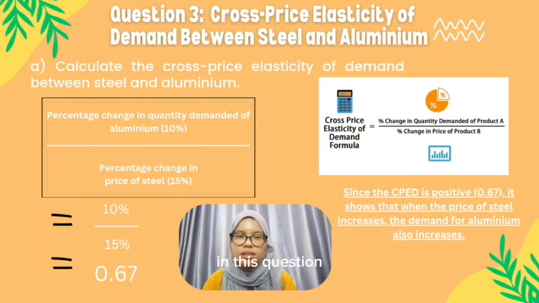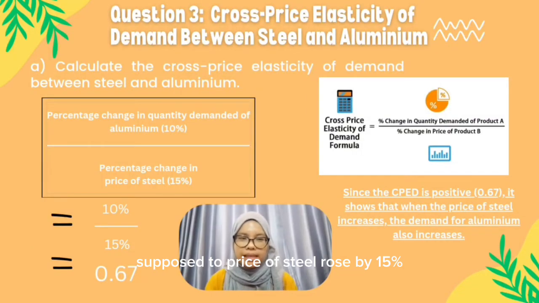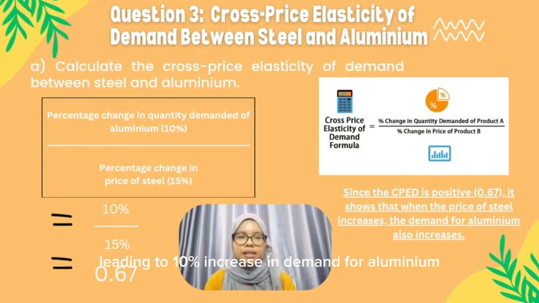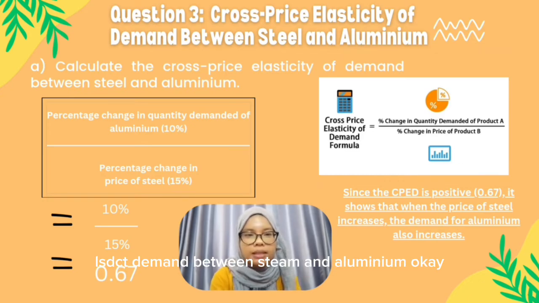In this question, the article said that the manufacturing sector has been a key driver for economic growth, increasing demand for raw materials like steel and aluminium. Suppose the price of steel rose by 15%, leading to a 10% increase in demand for aluminium. For question 3A, we need to calculate the cross price elasticity of demand between steel and aluminium.